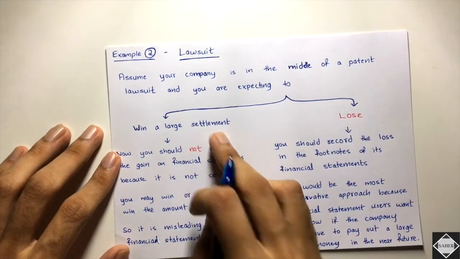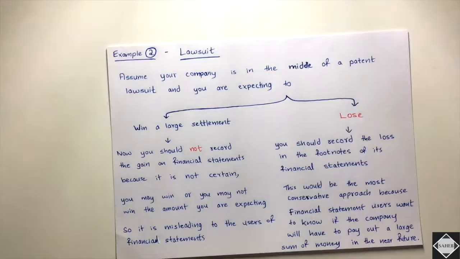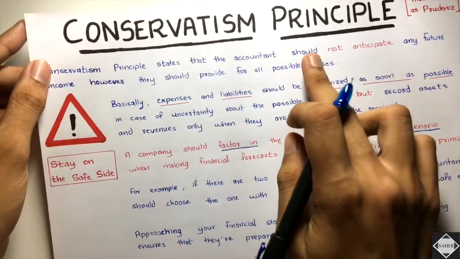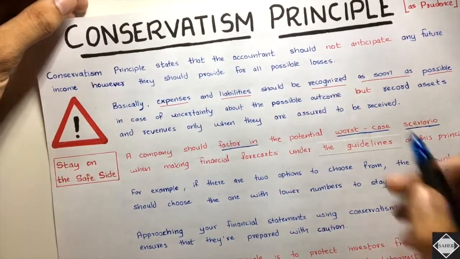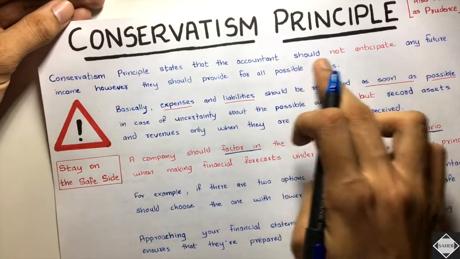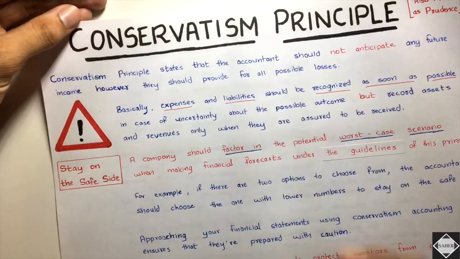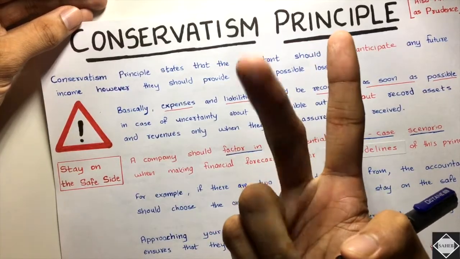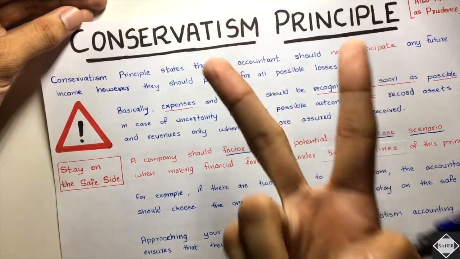If you are expecting to win, then what do you do? If you are expecting something good to happen, that we will get money, then we are not going to do anything about it. We are not going to recognize it. You should not anticipate any future income. Recognize the bad news first, but regarding the good news, you have to wait till it actually comes true.